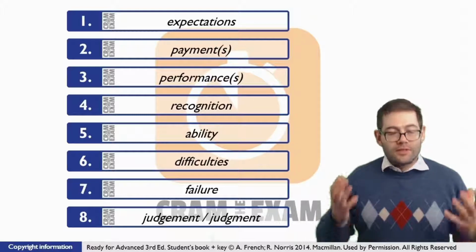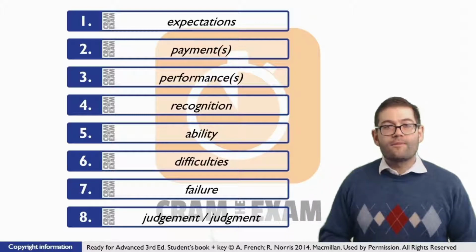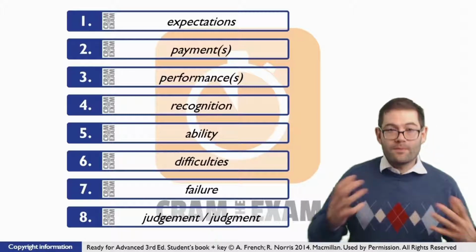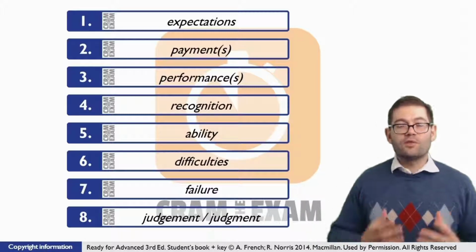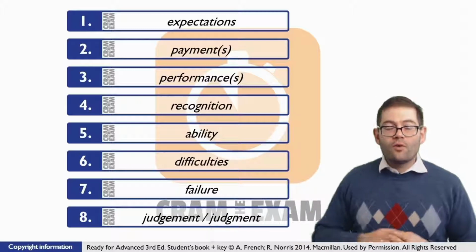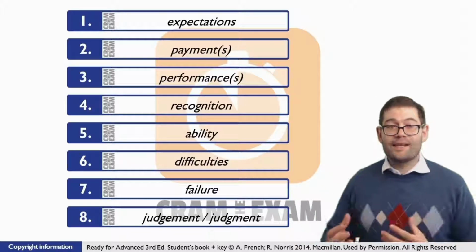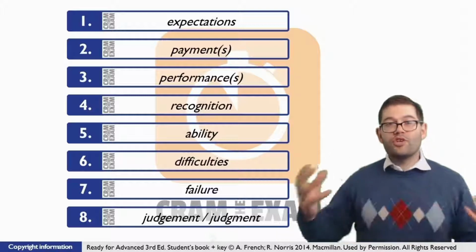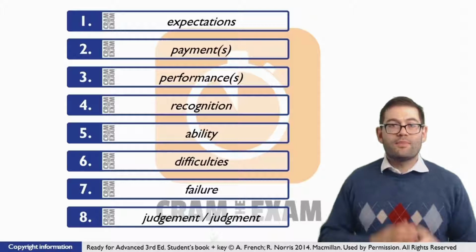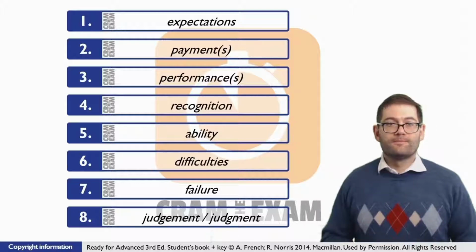So what is the noun that we need? Well, we've got 2 possible choices we could go for. We could either say payments, the plural noun, so we're talking about lots of individual payments of however much it is, or we can say payment, the singular noun, to refer to the general idea or the general concept. So here we can either say payment or payments.